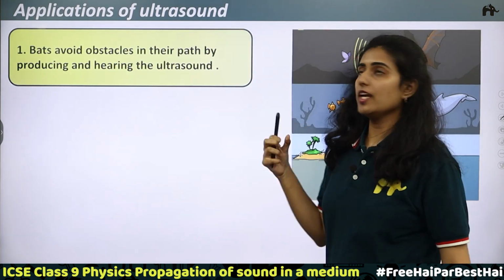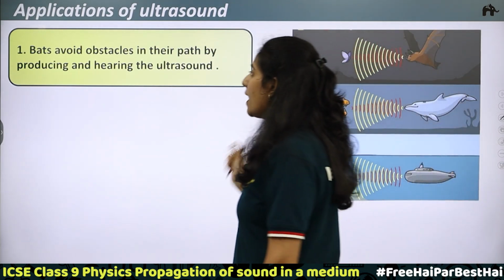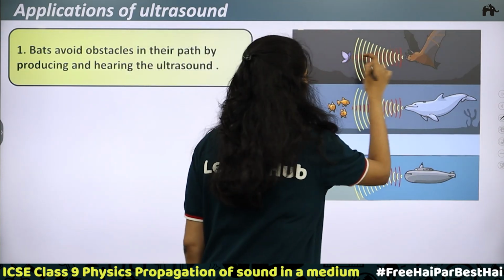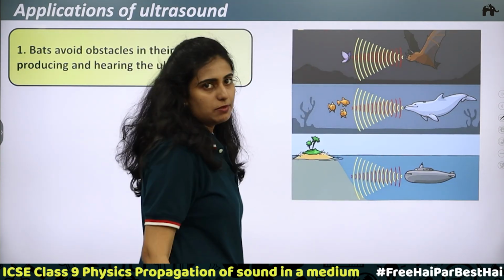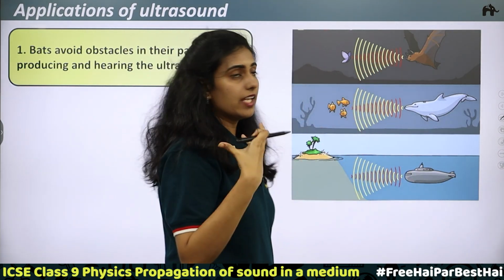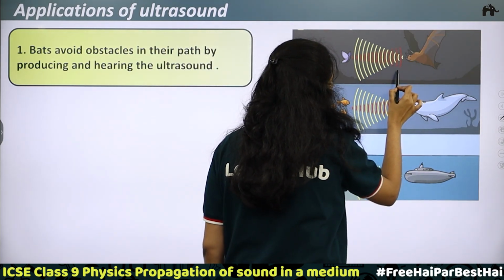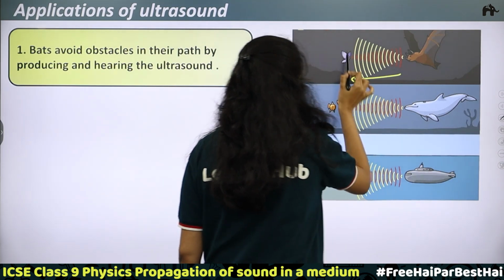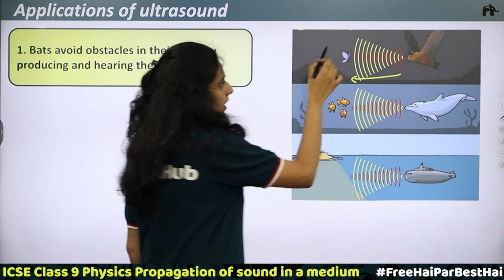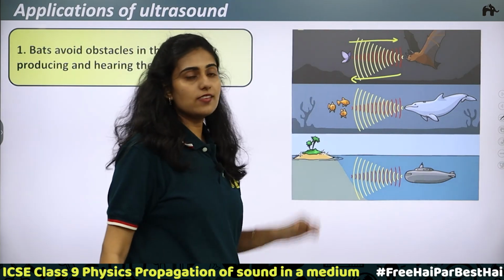Applications of ultrasound. Where does ultrasound find its applications? The first application: bats avoid obstacles in their path by producing and hearing ultrasound. Here you can see a bat, and there is an insect in front of the bat. So this is an obstacle. Bats produce and hear ultrasounds. The bat will produce ultrasound, which will go and hit the obstacle, here the insect. Once it gets hit, it returns back. The ultrasonic sound waves get reflected.